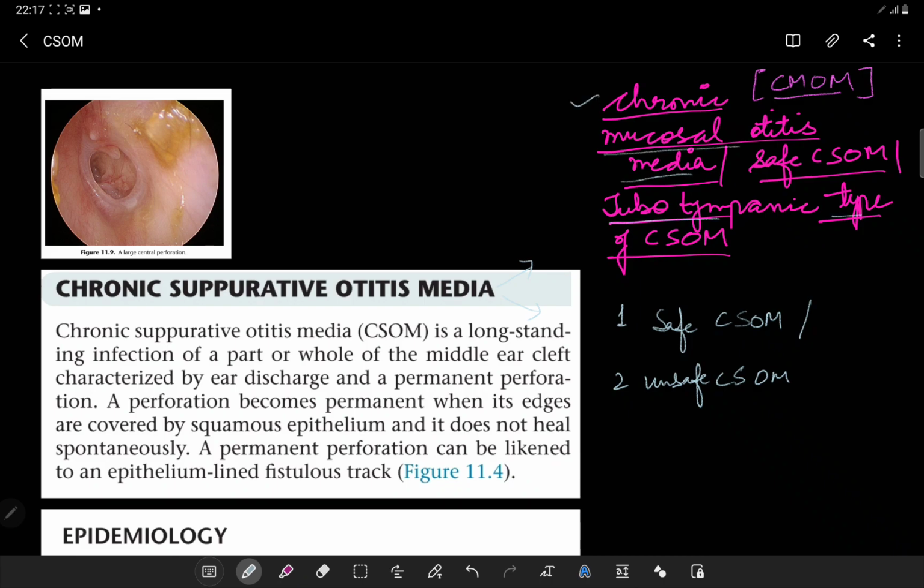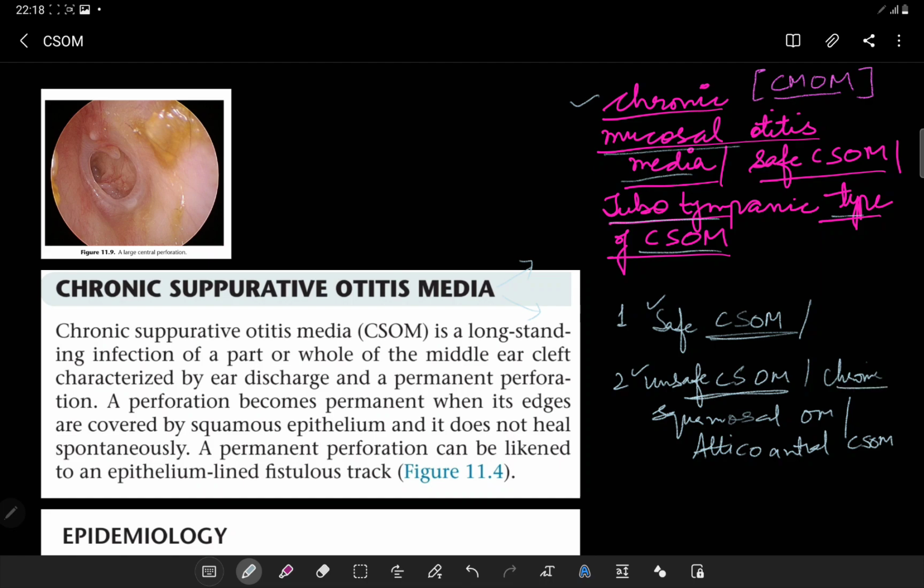We have the tubotympanic type of the otitis media. Unsafe is also called the chronic squamosal type of the otitis media, the chronic squamosal otitis media, and it's also known as the atticoantral type of the CSOM. Now the thing is that these both are the CSOM. Now how to differentiate whether it's a safe CSOM and an unsafe CSOM?